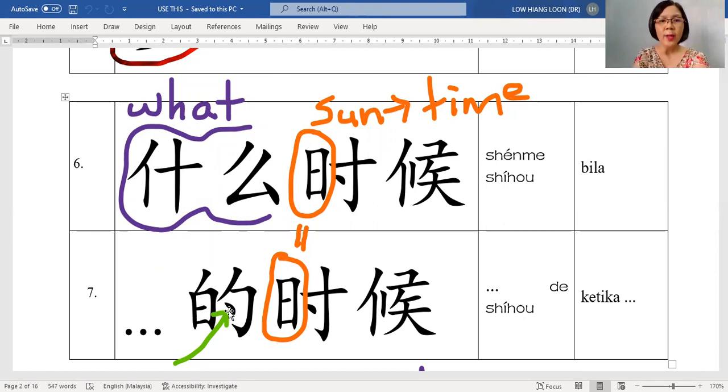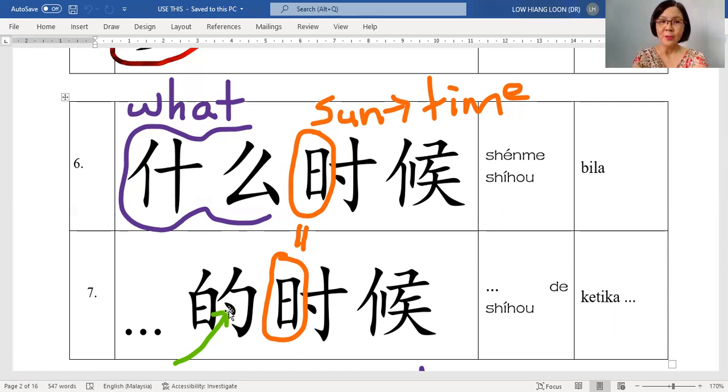In level 1, you learned about 有空的时候. So 的时候 is semasa, also related to timing. Semasa ada masa lapang. And in level 2, you have learned about 吃饭, eating. So you can put here 吃饭的时候, which means when you are eating.